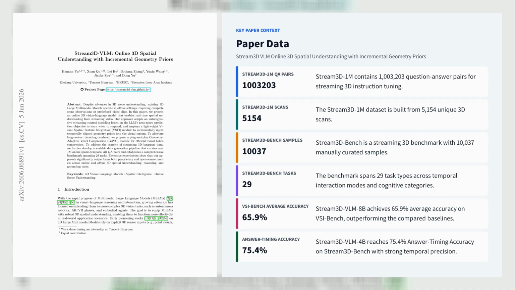Let's explore the second paper, Stream 3D VLM: Online 3D Spatial Understanding with Incremental Geometry Priors. Stream 3D VLM, developed by researchers from Zhejiang University and Tencent Hunyuan, is the first online 3D vision language model built for streaming video rather than offline clips or full scene scans. Its core novelty is to treat when to answer as part of autoregressive next token prediction, using special SEP and END tokens, so the model learns to stay silent until sufficient 3D evidence arrives.